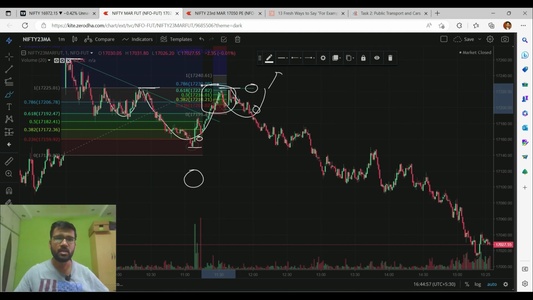So in today's session, the market opened gap up, and from there the market tried to come down. I have drawn a trend line connecting these previous two highs. The first time the market made a high over here, the second time the market made a high over here, and the third time the market tried to come up to this level. But if you see the volume at exactly the lowest point, this is the volume of this particular candle. There was huge buying sentiment at this lower low, and I thought the market could eventually break this level, but the market took this level as a resistance point, and again made a lower low over here.